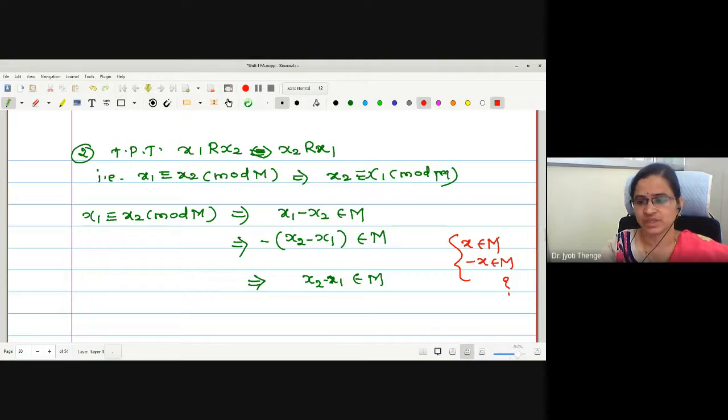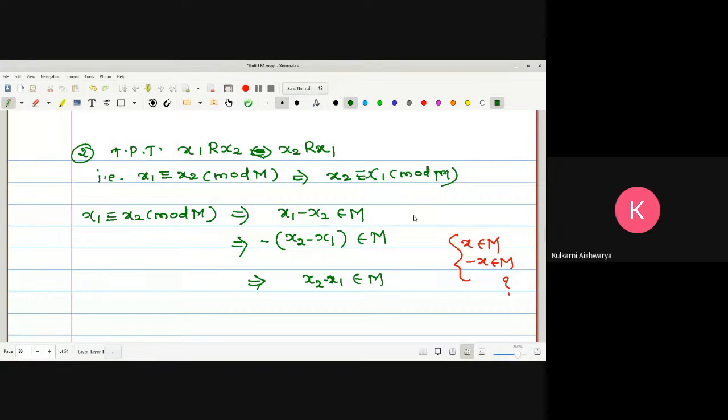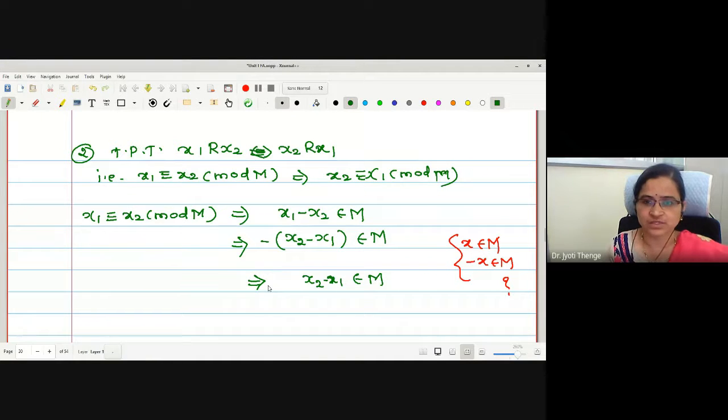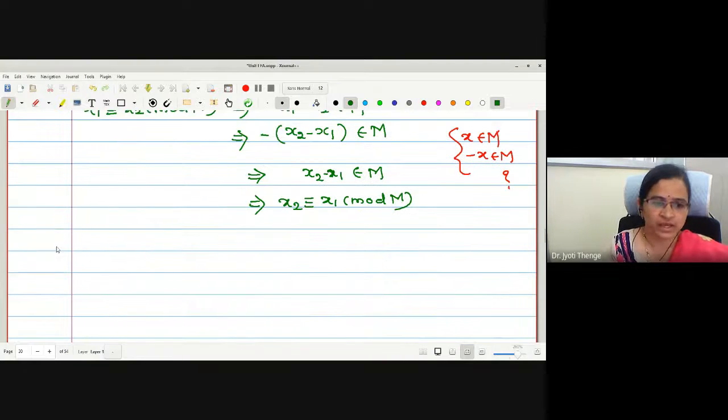Therefore, x2 minus x1 is in M. If x2 minus x1 is in M, can I write x2 congruent to x1 mod M? Therefore, symmetry holds. Okay. Let us prove transitivity.